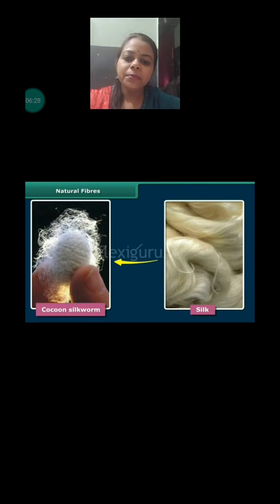Silk fibers are obtained from the silkworm. The silkworm produces a material called a cocoon, and the cocoon is used to make silk fiber, and later on the silk fiber is converted into silk clothes.